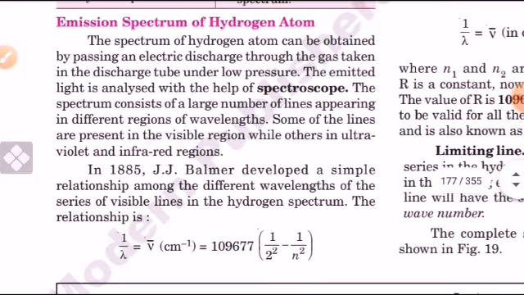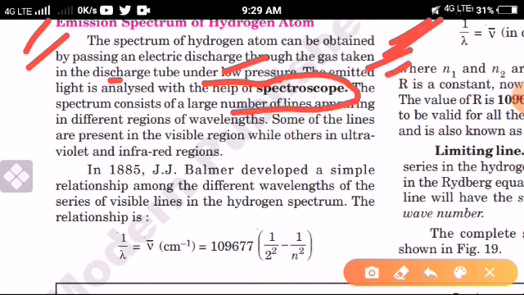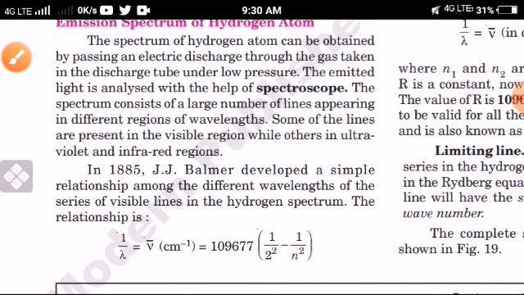Now let's discuss the emission spectrum of hydrogen atom. What is the emission spectrum of hydrogen atom? The spectrum of hydrogen atom can be obtained by passing an electric discharge through the gaseous hydrogen atoms, or any atoms, in a discharge tube under low pressure. The emitted light is analyzed with the help of a spectroscope: how many lights are emitted, what their frequency is, what their wavelength is. After analyzing by spectroscopy, we conclude.